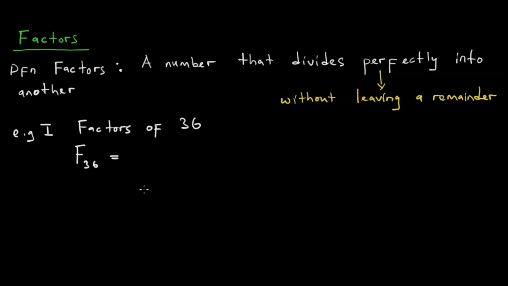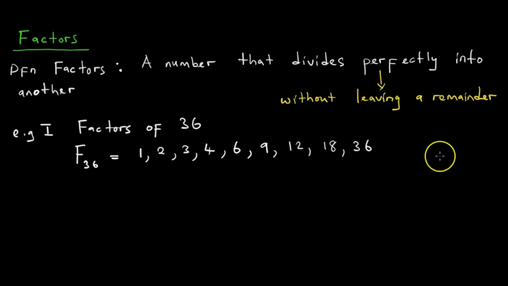Saka panapa we want to list all the factors of 36, which are 1, 2, 3, 4, 6, 9, 12, 18, and 36.